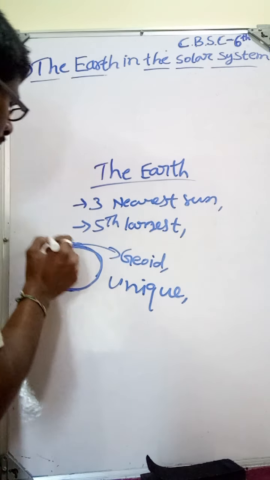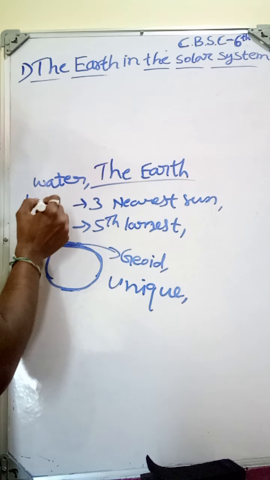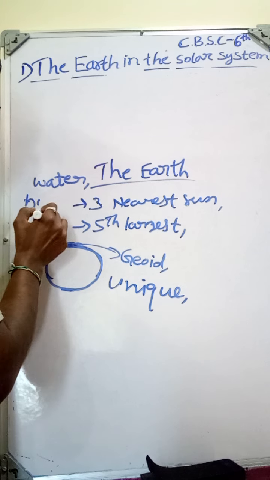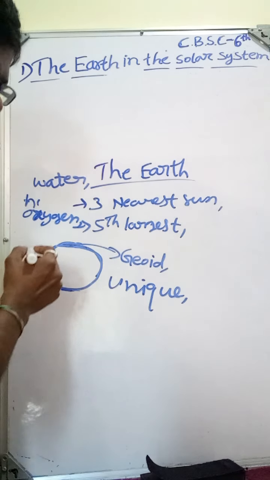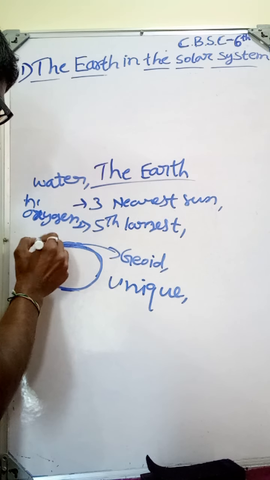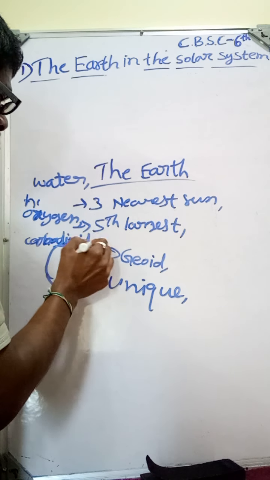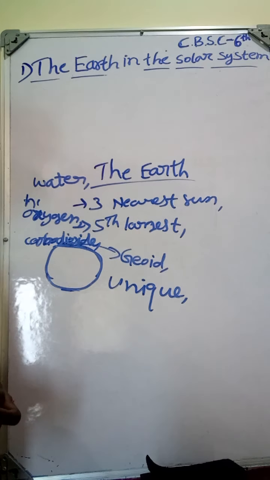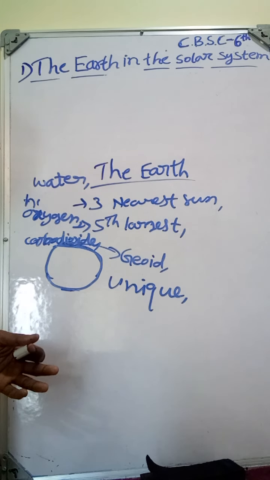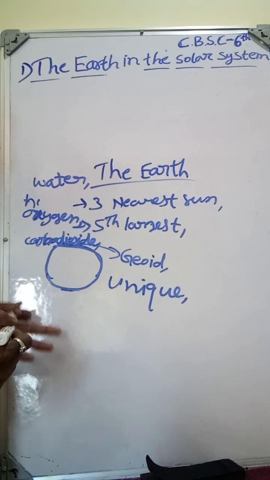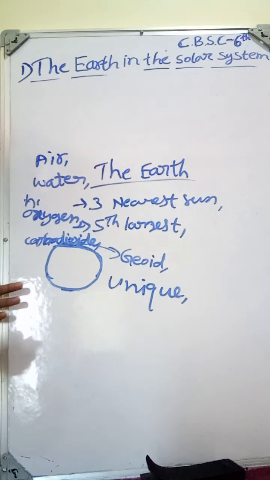And on the Earth water is available, and most importantly oxygen and carbon dioxide are also available. These life supporting things are available on the Earth, like water, air, oxygen and carbon dioxide.